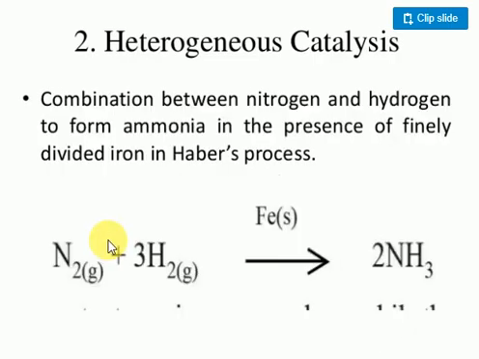Clear? Go to the next point, heterogeneous catalyst. Look at the Haber process, the preparation of ammonia. In the preparation of ammonia we use nitrogen gas and hydrogen gas, which react with solid iron to give ammonia gas. Both the reactants and the product are in the gaseous state, and the catalyst is in the solid state only.